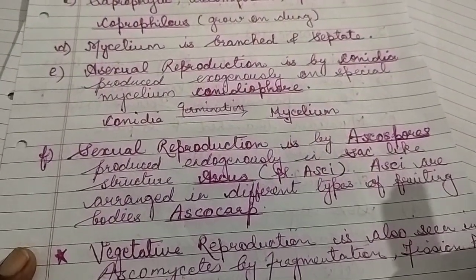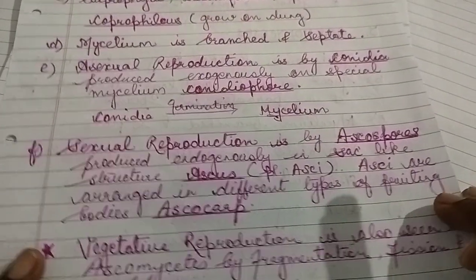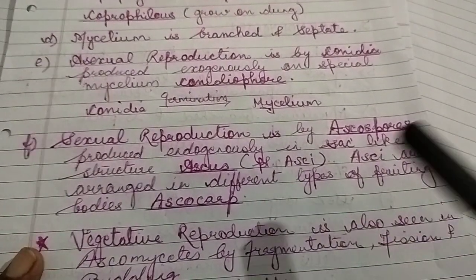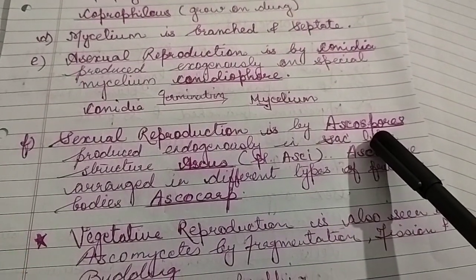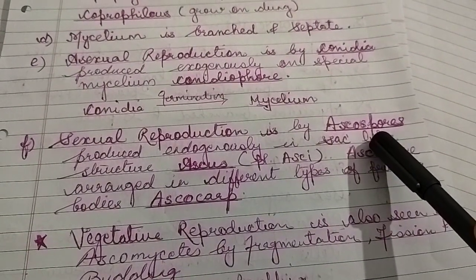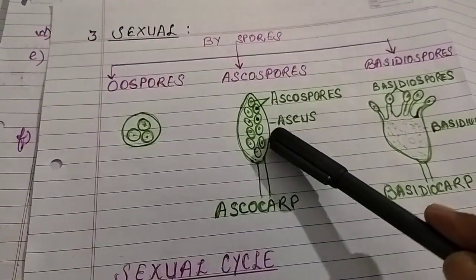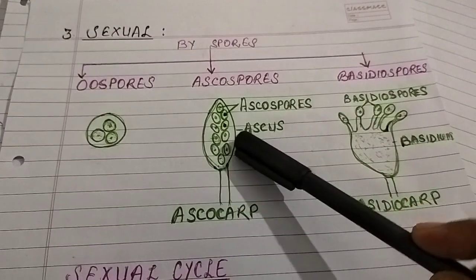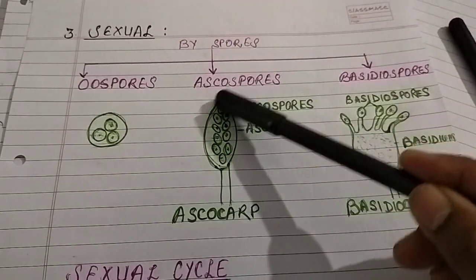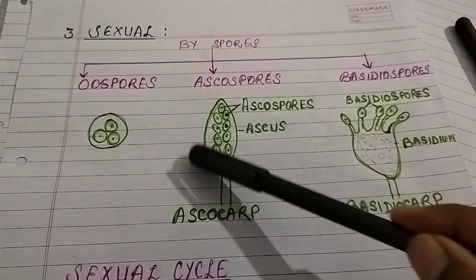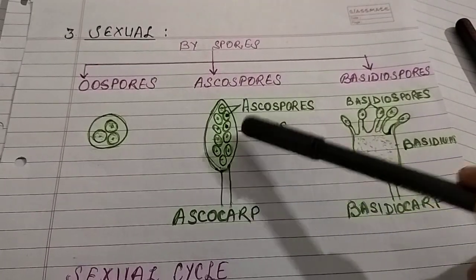Now sexual reproduction in ascomycetes is by ascospores. Remember again, sexual reproduction we studied ascospores. Now which kind of spores they are? They are endogenous spores present in this sac-like structure which is called as ascus.